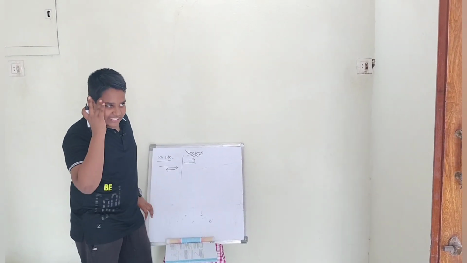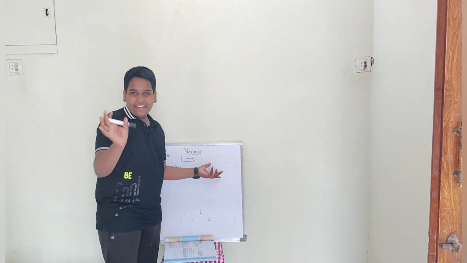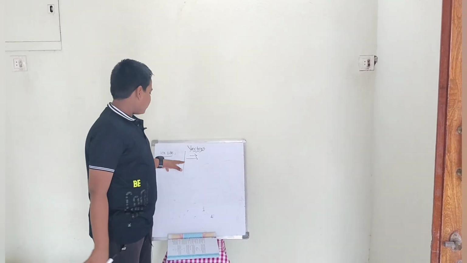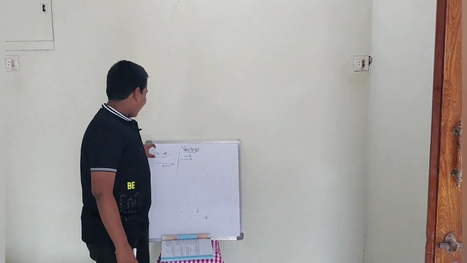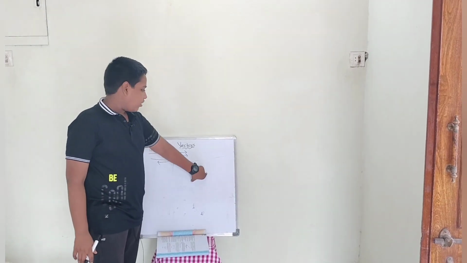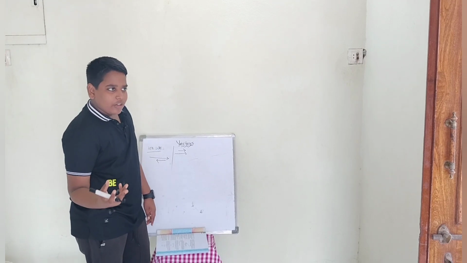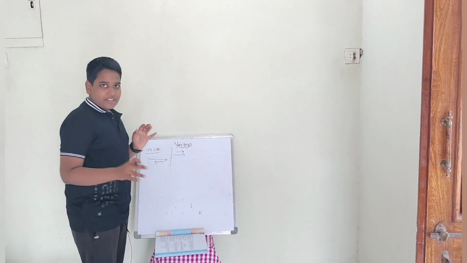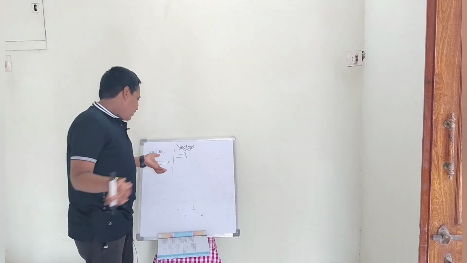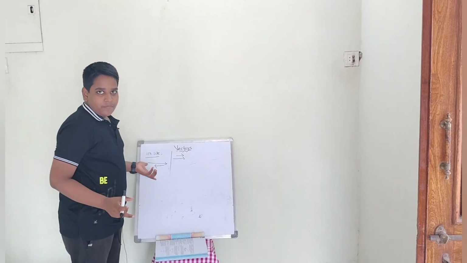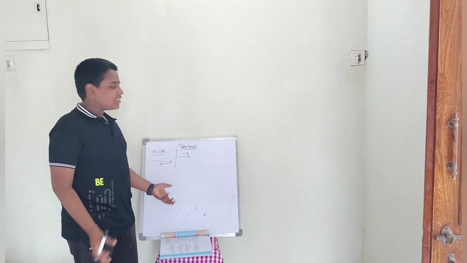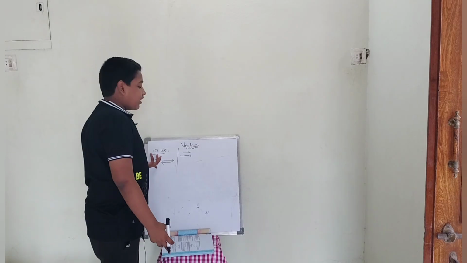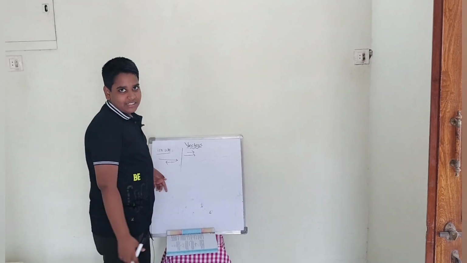You have to just understand: if an exam paper asks what is a like vector, what is an unlike vector, suppose you know the definition of the like vector but you don't know the definition of the unlike vector, then what will you do? It's just easy, because an unlike vector is just the opposite of a like vector. A like vector is just the opposite of an unlike vector. If you get one definition, you get two definitions. In this case, both are reversed.